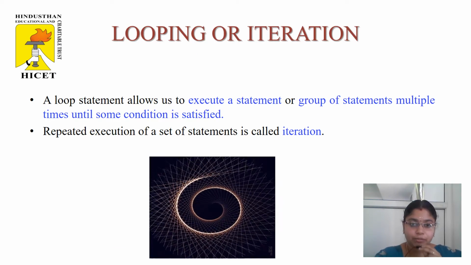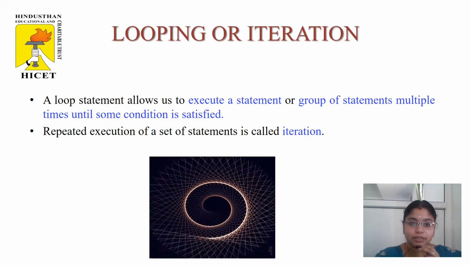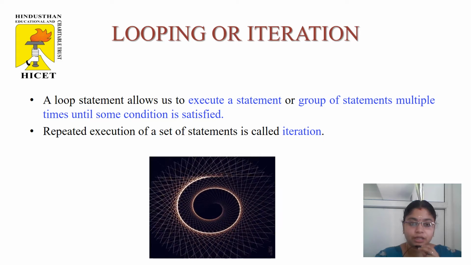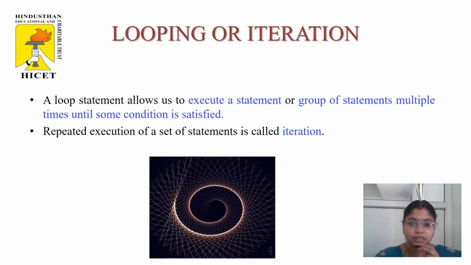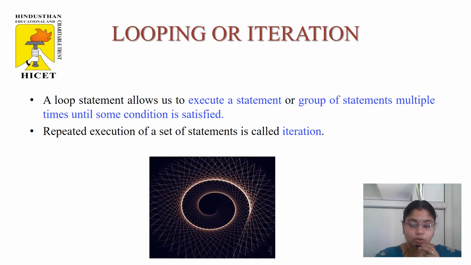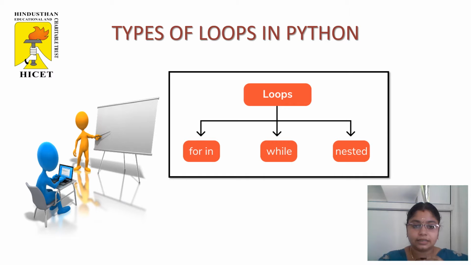In every programming language, there is a concept called iteration. Iteration is nothing but repetition of instructions until some condition is satisfied. In a program, a set of statements executed continuously until some condition is satisfied is known as iteration or looping. Here there is a slide representing the types of loops in Python. The first one is for loop, second one is while loop, and third one is nested loop.